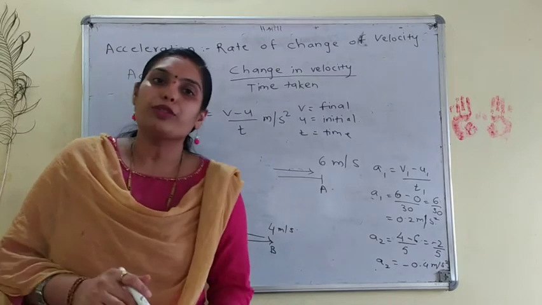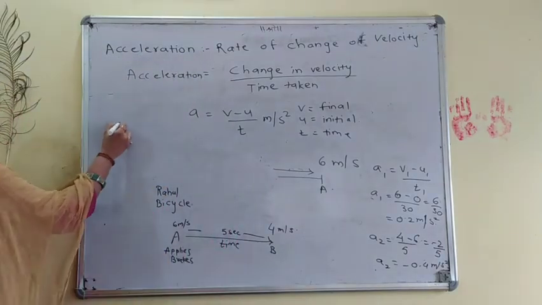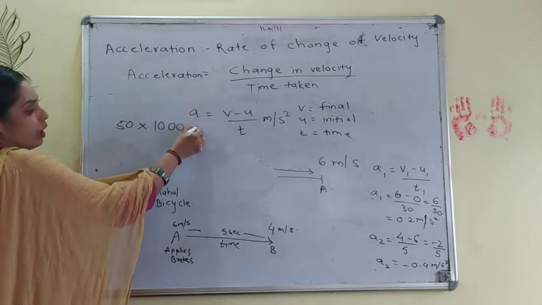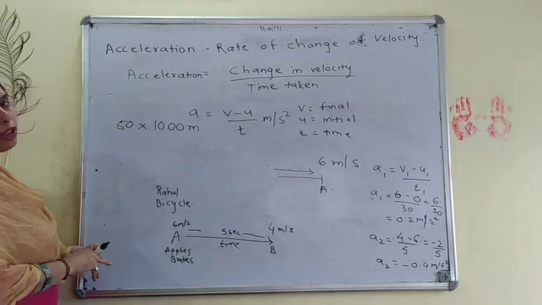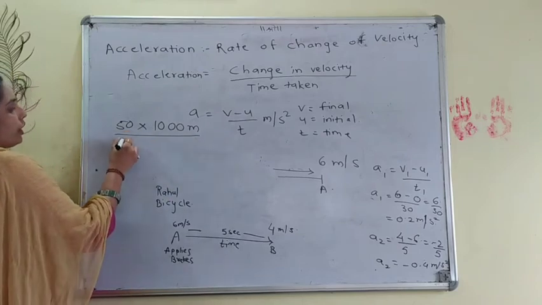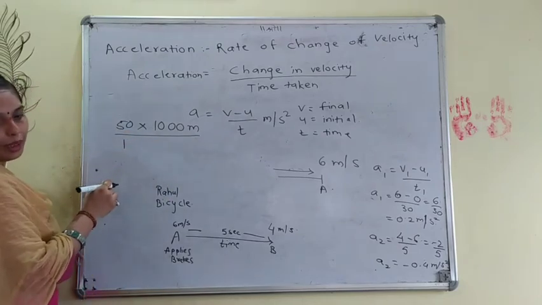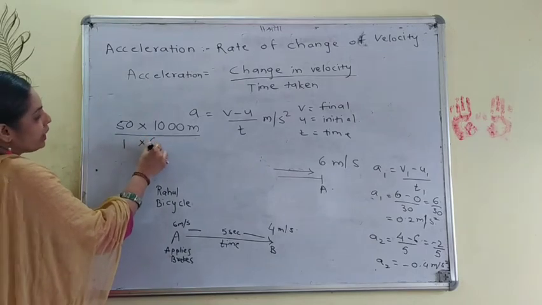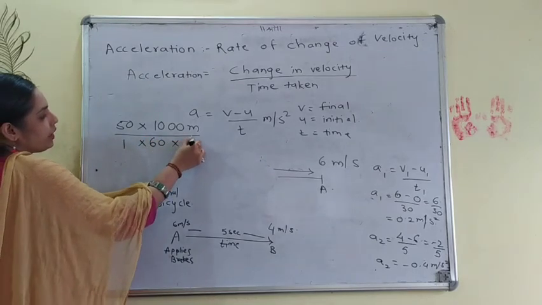Now 50 kilometers is equal to 50 into 1000 meters, because 1 kilometer is equal to 1000 meters, upon 1 hour, which is 60 minutes into 60 seconds.